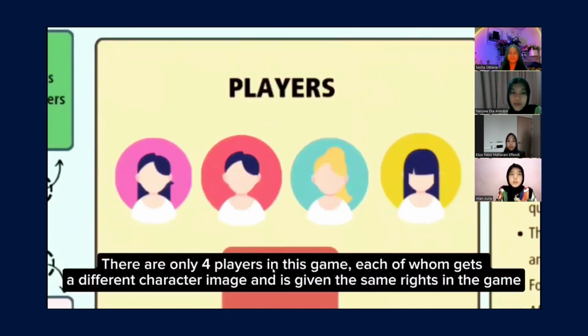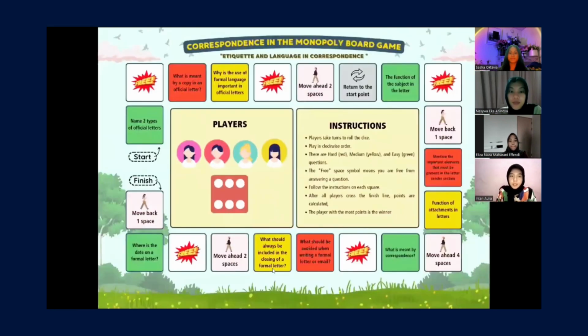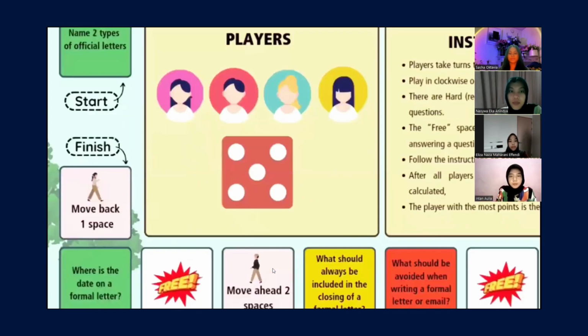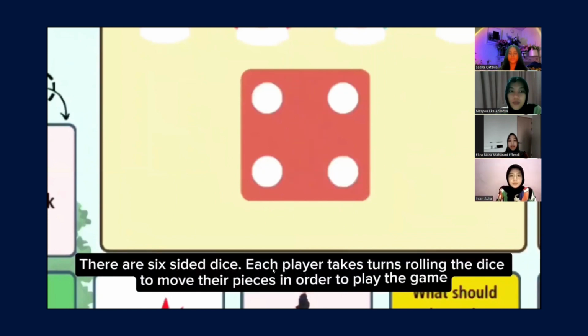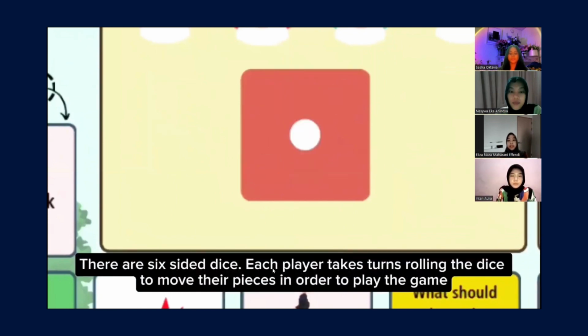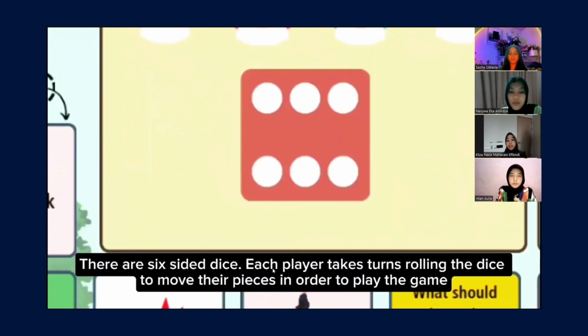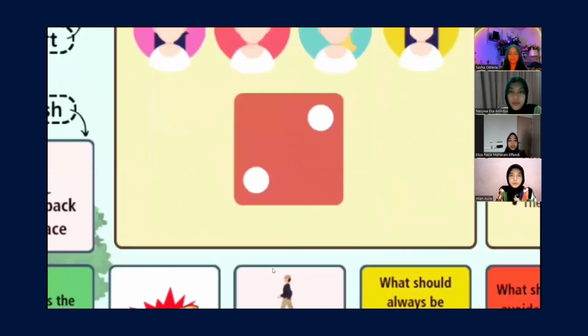And there are only 4 players in this game, each of whom gets a different character image and is given the same rights in the game. There are 6-sided dice. Each player takes turns rolling the dice to move their pieces in order to play the game.